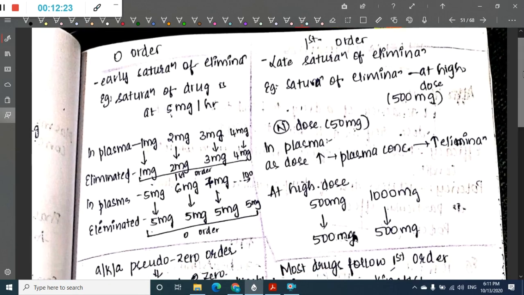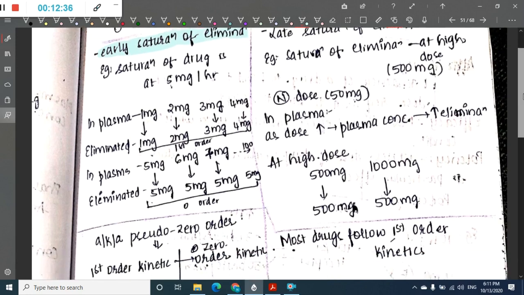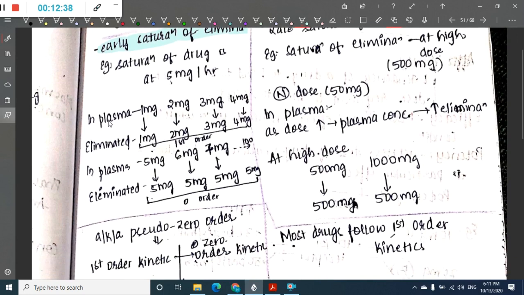Then if you see saturation kinetics, we have something called saturation of elimination. Zero order kinetics has early saturation of elimination. What does this saturation of elimination mean? See, the amount of drug which is eliminated will increase as the plasma concentration increases, and at a certain point, if I draw a graph between plasma concentration and elimination, I'll draw it like this.